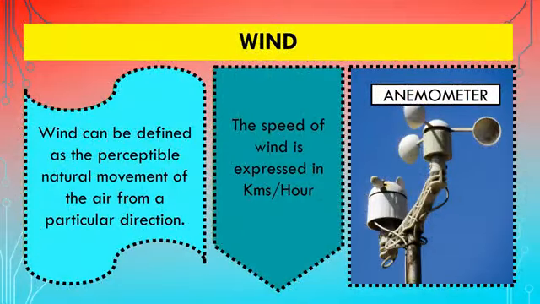The third element is wind. Wind can be defined as the perceptible natural movement of the air from a particular direction. In very simple words, we can say the horizontal movement of the air. The speed of the wind is measured with the help of an anemometer, and we express that speed in kilometers per hour. Besides the speed of the wind, we also need to know the direction of the wind. To know the direction of the wind, we make use of a wind vane.